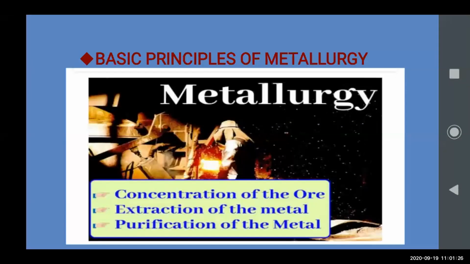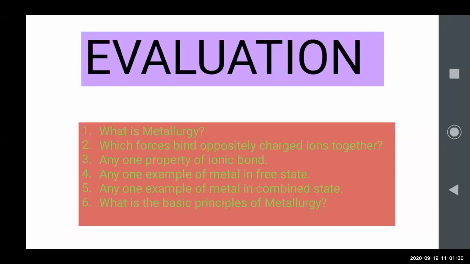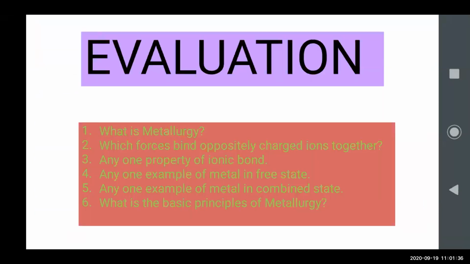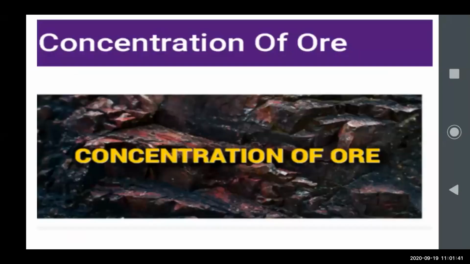All these things in the next step. Now, this we have done already last time. I have asked already about these questions, we have discussed. Now, concentration of the ore. You can see the iron is in a more purified form. Iron ore is present in nature, but it is made more purified. That is called the concentration of the ore.